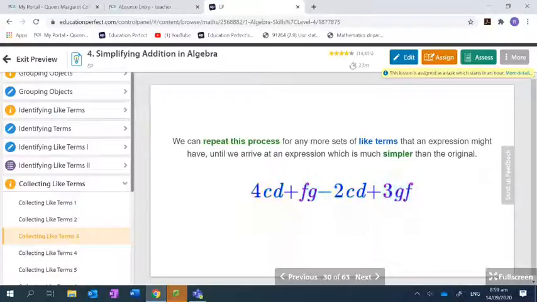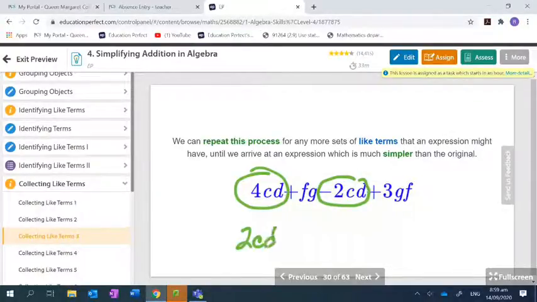And first of all, you should always go through and see if it has more than 1 letter. They need to be in alphabetical order. So CD and CD, those are like terms. Do you agree? So 4 CDs, but be careful, that's not plus 2, it's minus 2. So what's 4 CDs minus 2 CDs going to give? 2 CDs, right? Now I'm done with the CDs.